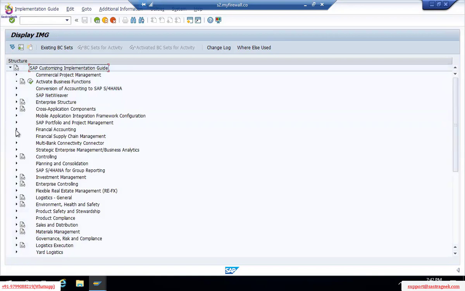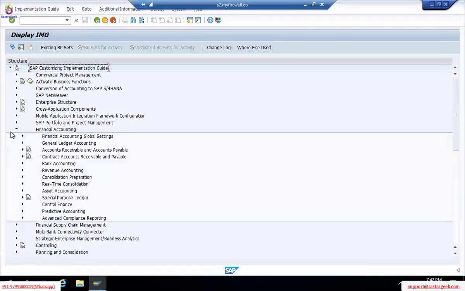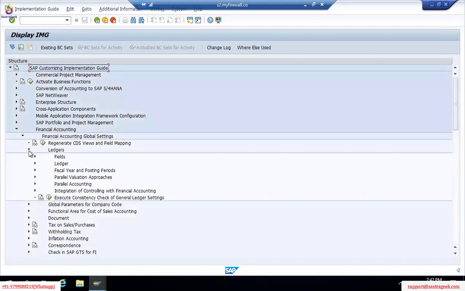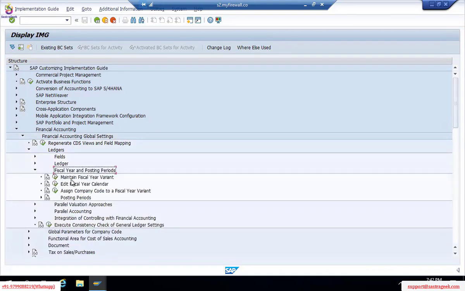So today's topic, we'll go for financial accounting. As a part of financial accounting, we'll go for financial accounting global settings, then from here we go to ledgers. Here we have fiscal year and posting periods. If you're taking notes, give the SPRO path as heading: fiscal year, path SPRO, then financial accounting, ledgers, financial accounting global settings, fiscal year and posting periods. We can go to maintain fiscal year variants.